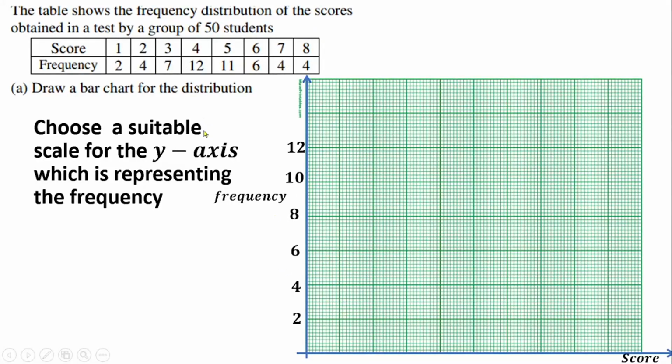Now the next thing is to draw the rectangle, which is going to represent this score. So to draw the rectangle, we need to take into consideration the spaces that we have on the x-axis as well. Now I have 1, 2, 3, 4, 5, 6, 7, 8, 9, 10. I have 10 blocks on the x-axis. And how many items do I have here? 8 items.